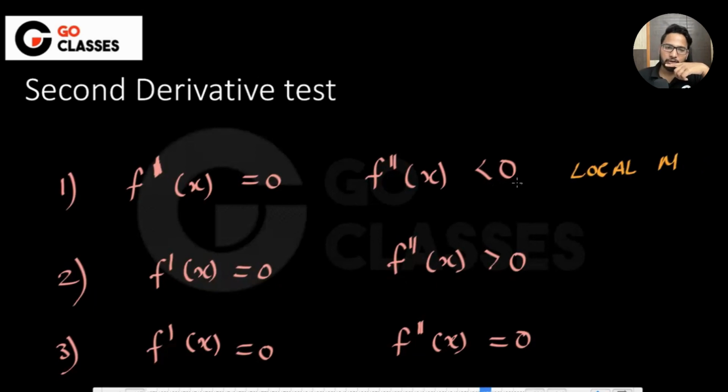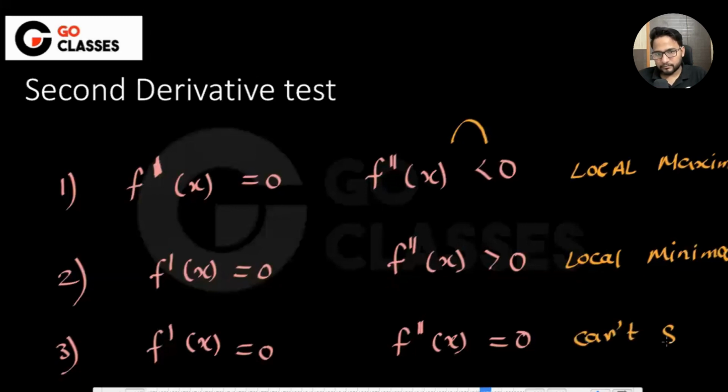f double dash x less than 0 means what? Can you tell me? Concave up or concave down? Concave down, right? So this is concave down, and that's why you have the maxima here. So this is local minima. This is can't say. Okay, I hope you understood. Now let's just do some examples.